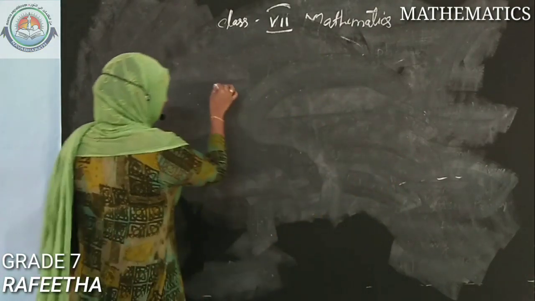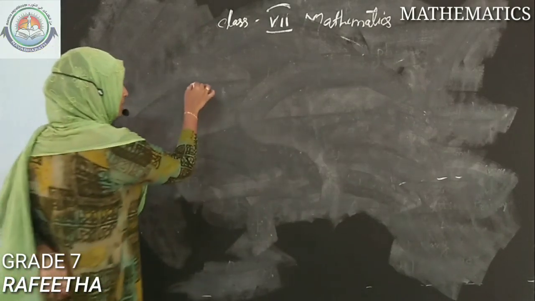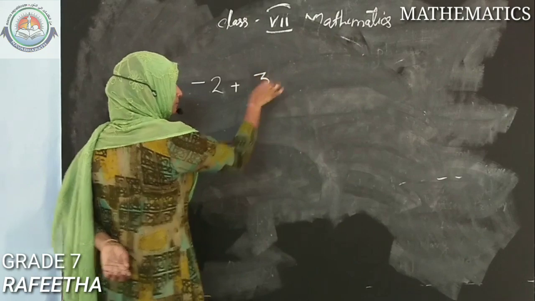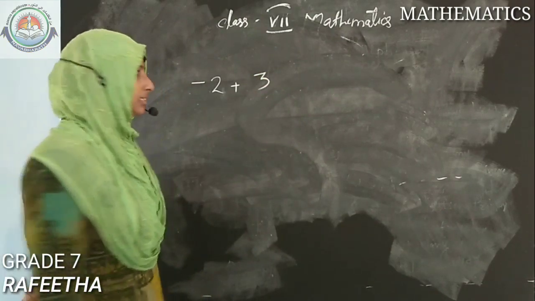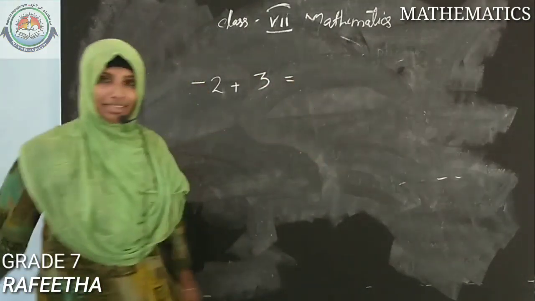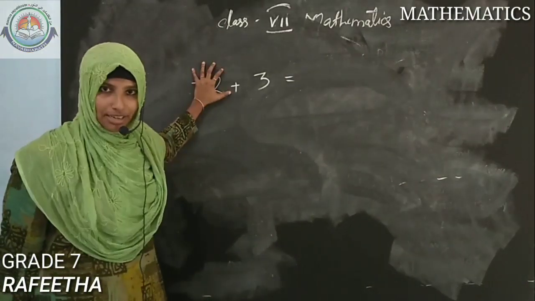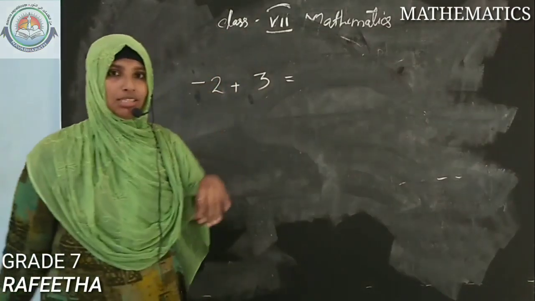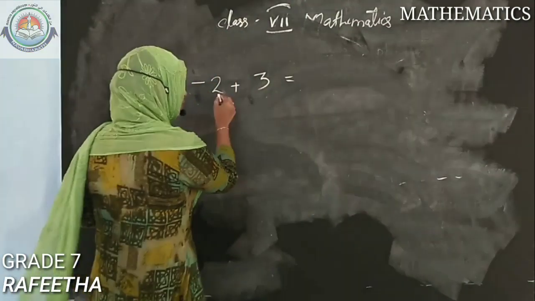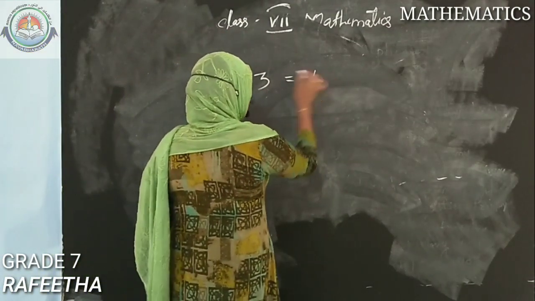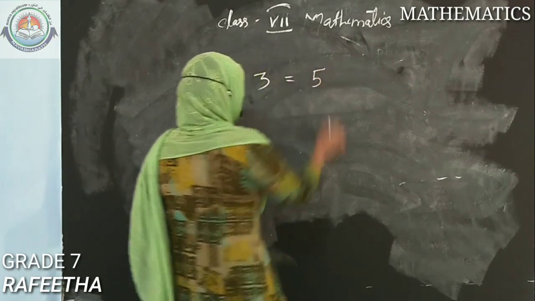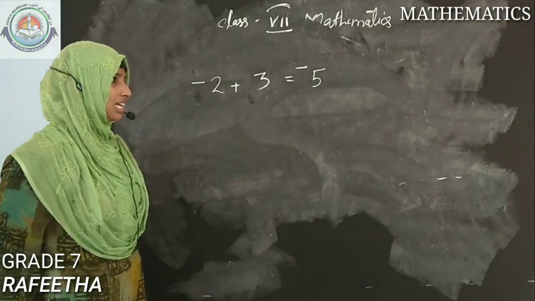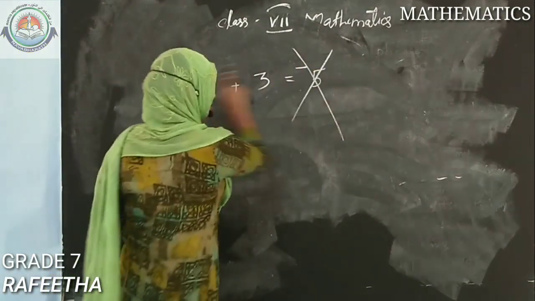Addition and subtraction of integers means, suppose, minus 2 plus 3. What will be the result? That is addition of integers. Minus 2 is an integer, 3 is also an integer. So if it is minus 2 plus 3, what will be the result? We know 2 plus 3 is 5, and the sign is minus or plus. Is it correct? No, it is utterly wrong.